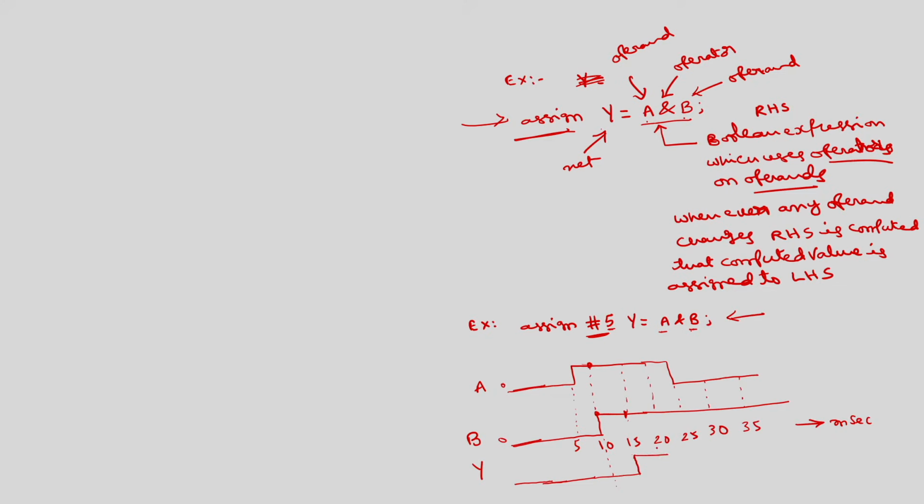Here this becomes 1. Actually this 1 has been produced at 10 only. At 10, B is also logic 1, A is also logic 1. Output should be 1. But because of this 5 millisecond delay, the output Y becomes 1 at the 15th. This will continue up to 25, it should be 1 because both are 1s. After 25 the output should go 0, but because of this 5 delay it will go 0 at 30.